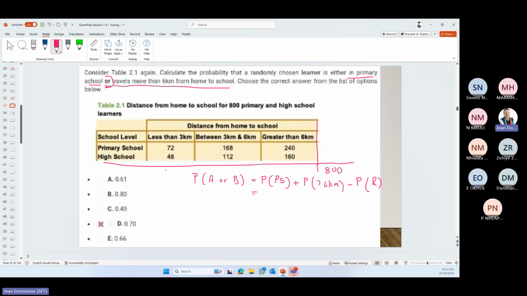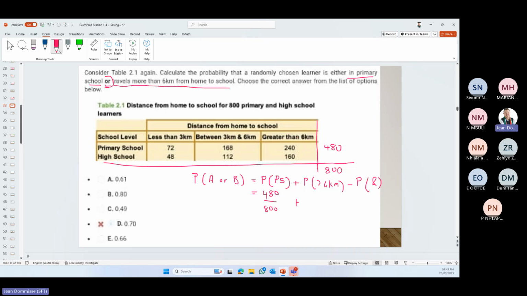So primary school is 72 plus 168 plus 240. That gives us 480. So the probability of primary school was 480 divided by 800.